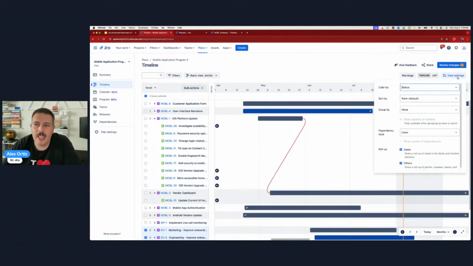And then the view settings. This is very important. So we'll take another minute here, and then I'm going to do something a little bit more advanced, and then we're going to close this class out.